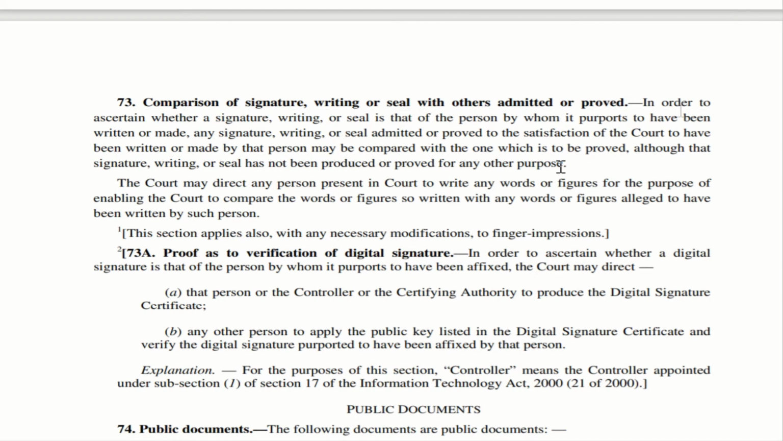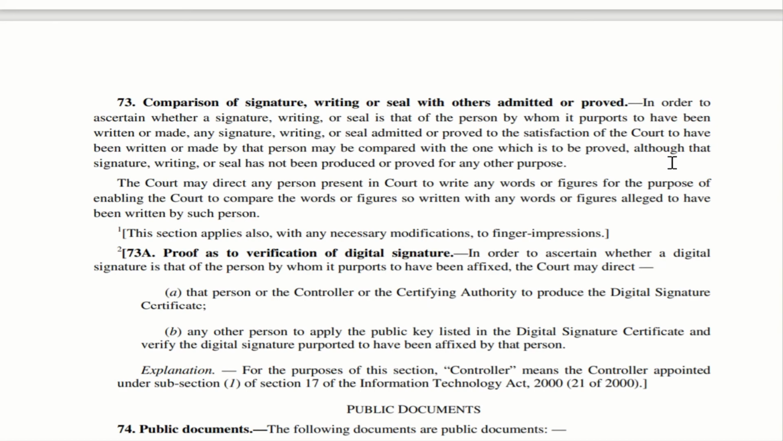That is permitted. However, if court requires, it can direct any person present in the court to write any words or figures for the purpose of enabling the court to compare the words or figures. So imagine the court is trying to find out who wrote this or to compare a handwriting. Then it can ask the person present in the court to write and show. Then that can be compared with the document. And this section applies also with any necessary modifications to finger impressions. So please understand, this section also applies to finger impressions. A person may be asked to give finger impressions. This finger impression can be compared with the earlier finger impression.